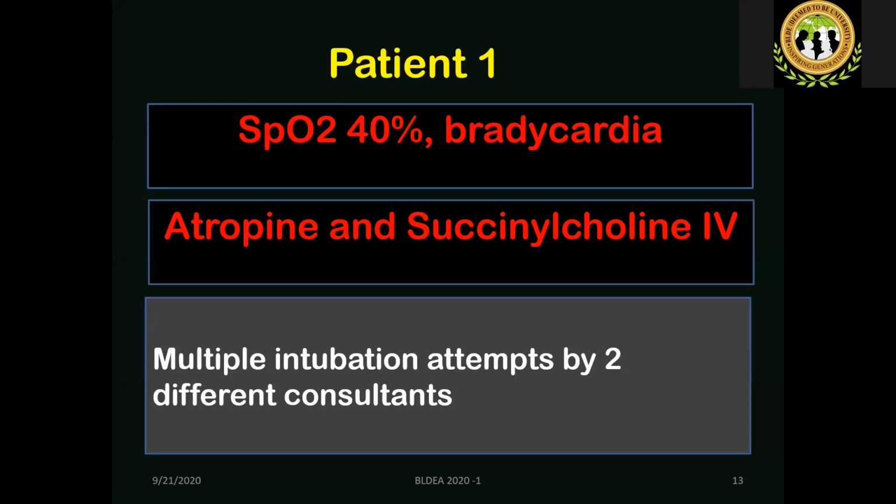And multiple intubation attempts by 2 different consultants were performed in spite of knowing that the saturation is falling and the bradycardia is ensuing. So they tried. How did they try? They tried, I think, with the bougie, it was not possible, direct laryngoscope, video laryngoscope also probably, but they could not intubate. It was a grade 4 laryngoscopic view.